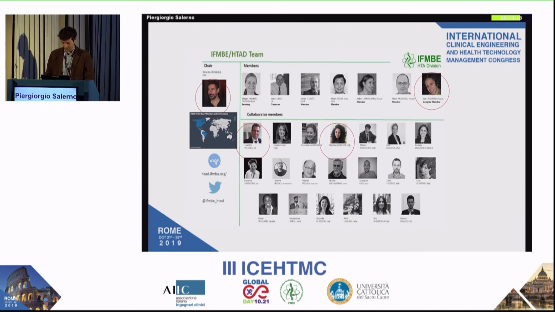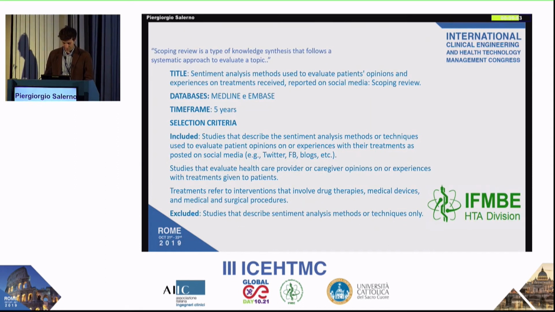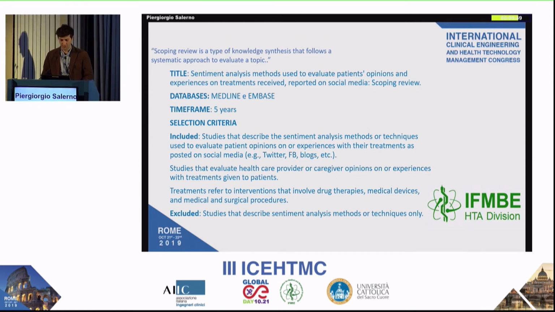Thanks to a project promoted by the HTA division of the IFMBE, whose co-authors were Professor Ernesto Iadanza, chairman of the HTA division of the IFMBE, myself, and Julie Polisena, member of the Canadian Agency for Drugs and Technologies in Health, Martina Andellini, and Professor Leandro Pecchia, it was possible to carry out a scoping review. But what is a scoping review? A scoping review is a type of knowledge synthesis that follows a systematic approach in order to evaluate a topic. The title chosen for the scoping review is the following: Sentiment Analysis, Methods Used to Evaluate Patients' Opinion and Experience in Treatment Received, reported on social media.